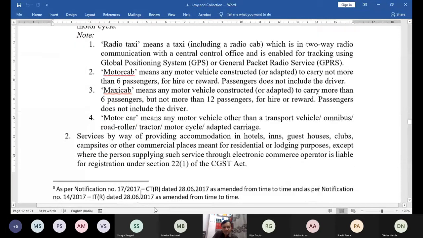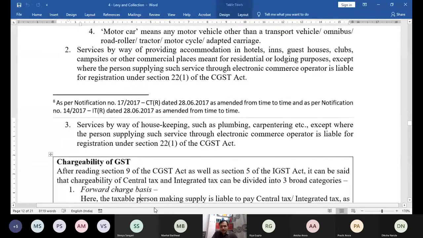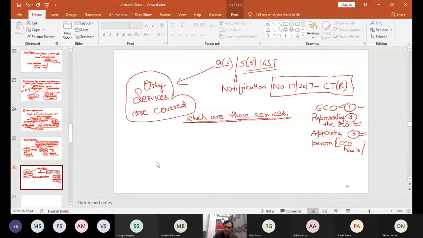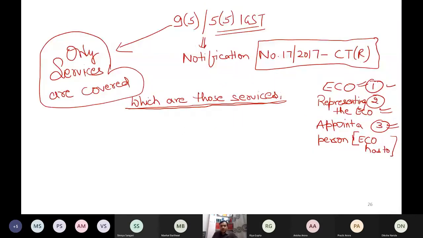And let me simplify that exception. Let me again come back to my notes. So which are those services? Service number 1, where the ECO has to pay the tax. Which is this service?